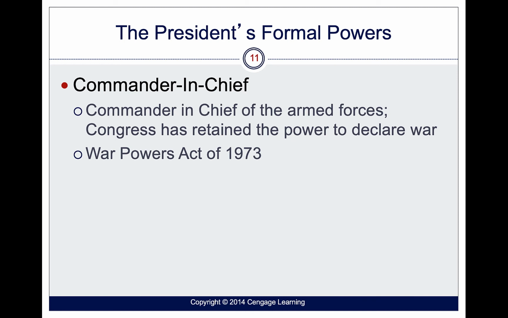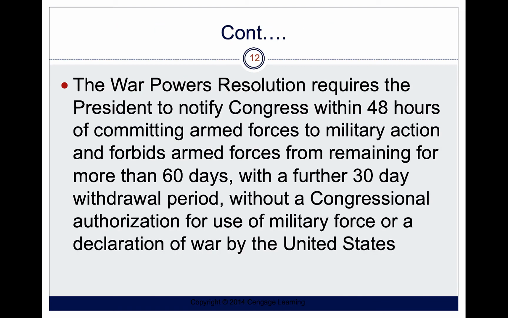The president has something called the War Powers Act of 1973. And basically what that says is the president can send armed forces to military action for up to 60 days, but they have to notify Congress within 2 days of sending these forces off to military action. This 60-day period includes a 30-day withdrawal period.